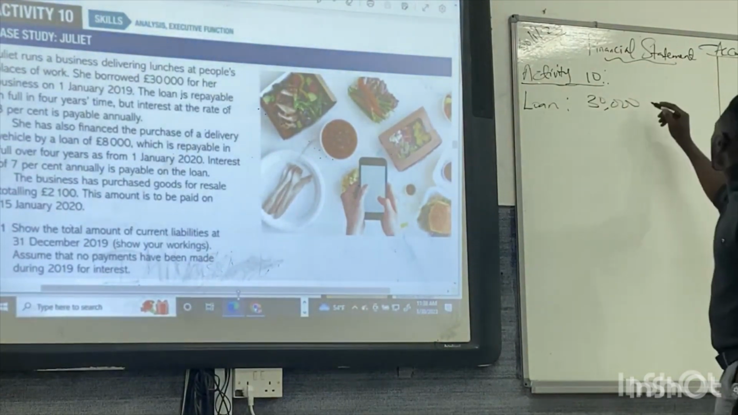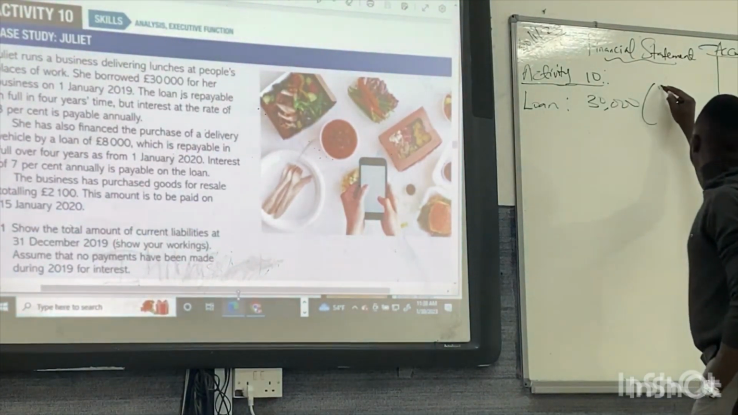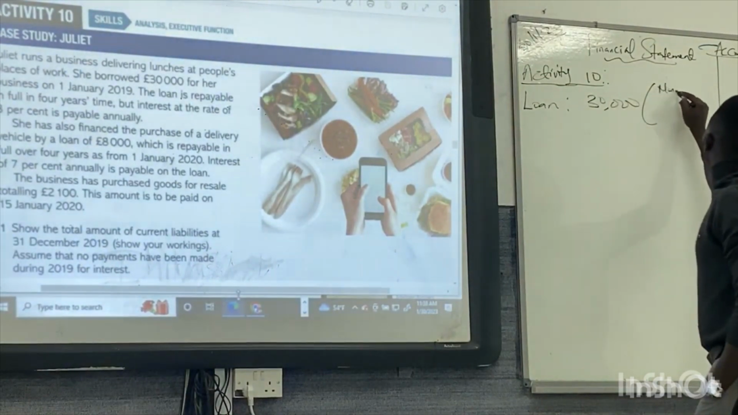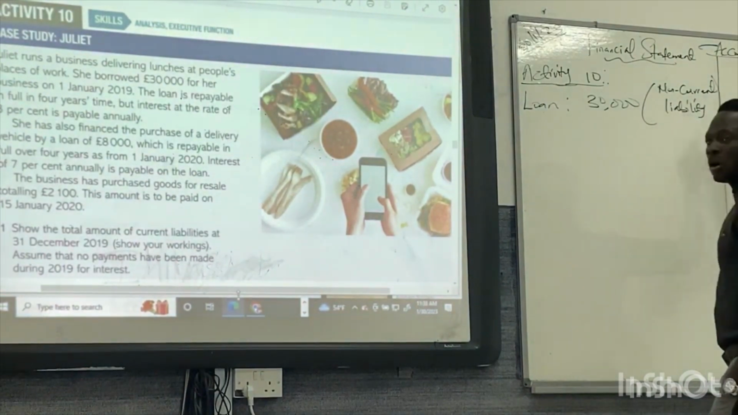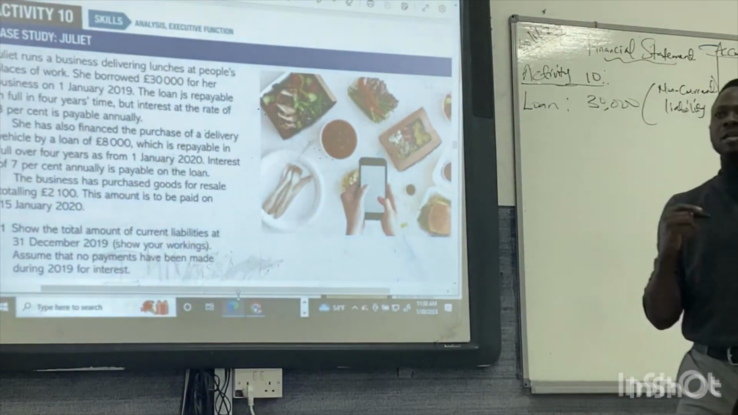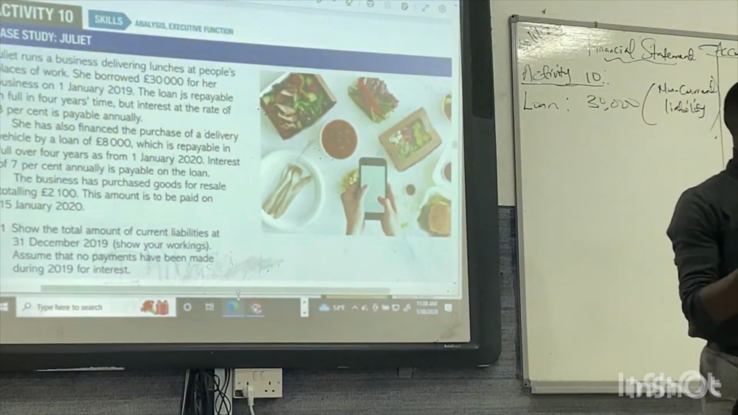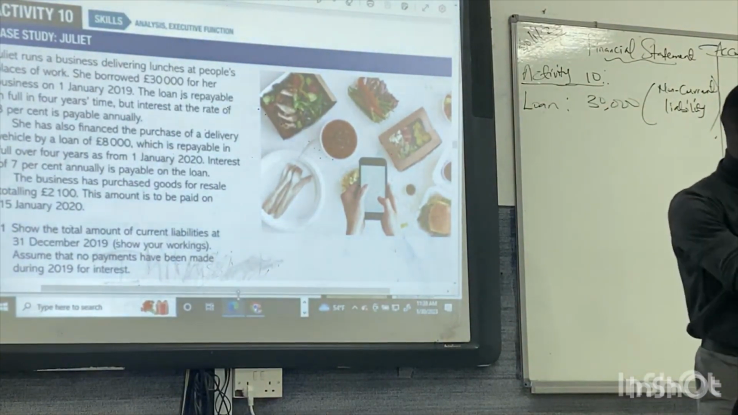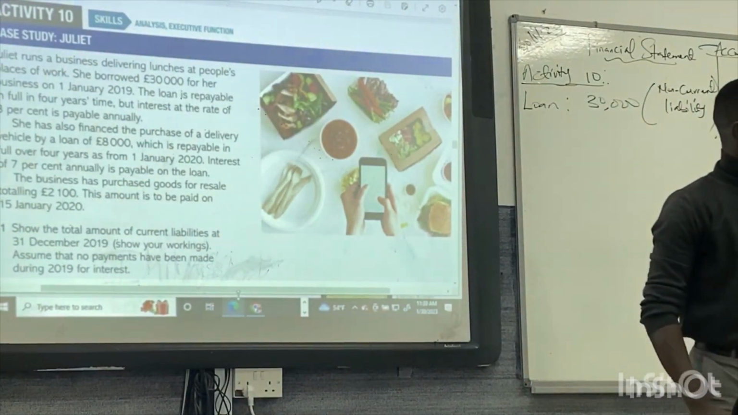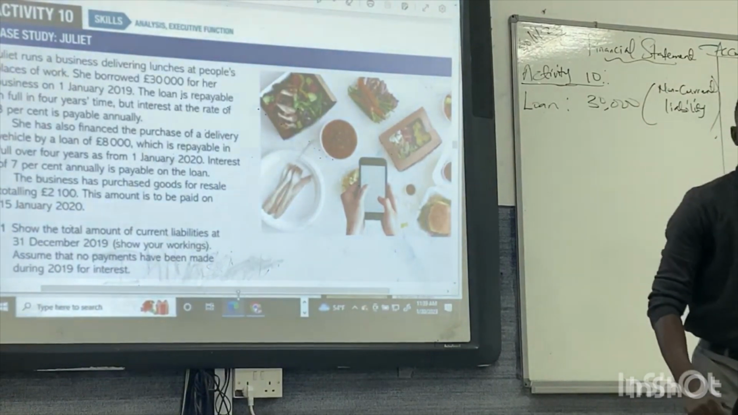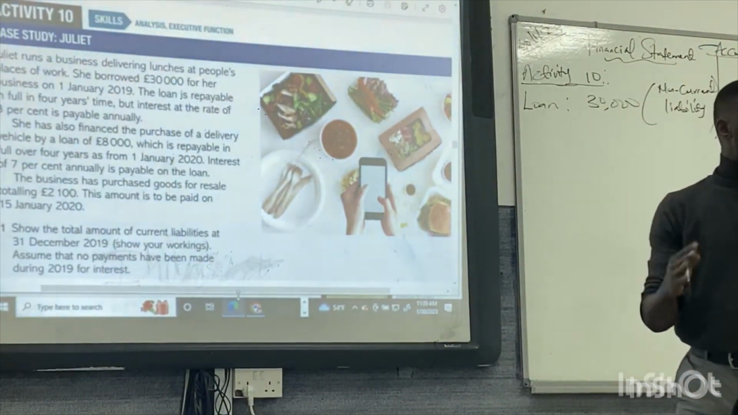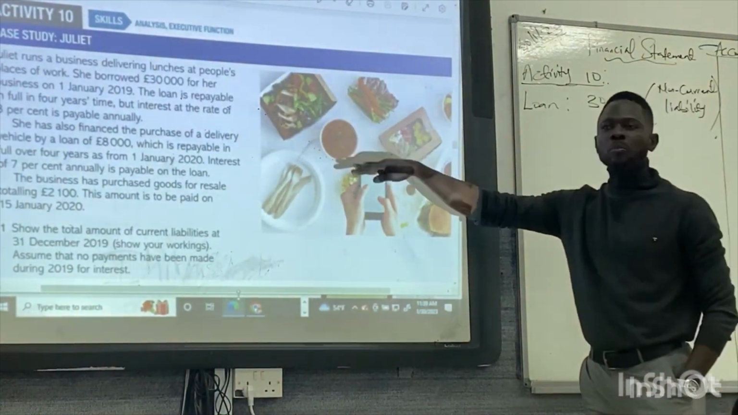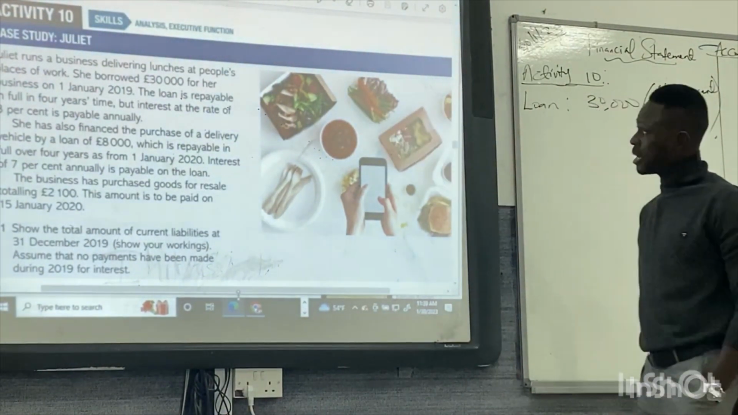So we consider this as non-current liabilities, because it's long term. Non-current liabilities are liabilities that we have to pay after a year. Long-term loans are loans that are payable after a year. So this is a loan payable after a year for £30,000.